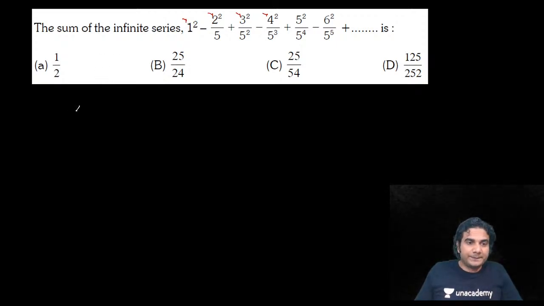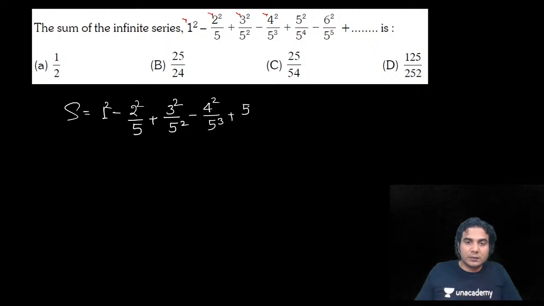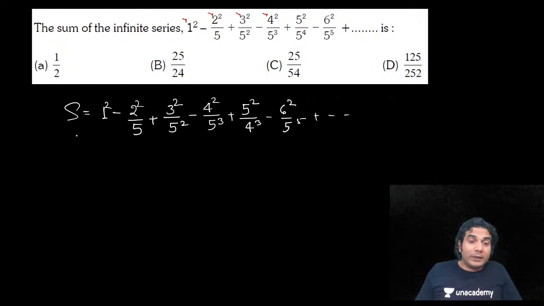Alright, so let me do it then. 2 square by 5 plus... alright, I have written enough number of terms. That's enough. Okay, so multiply it by minus 1 by 5. Common ratio is r equal to minus 1 by 5. So multiply with the sign. So it is going to be minus 1 by 5 into S.